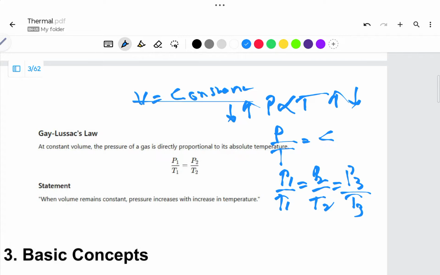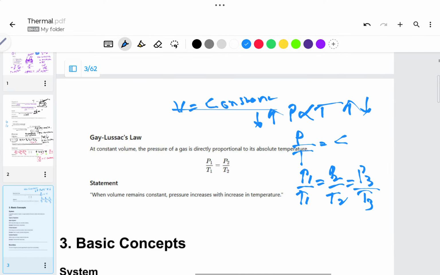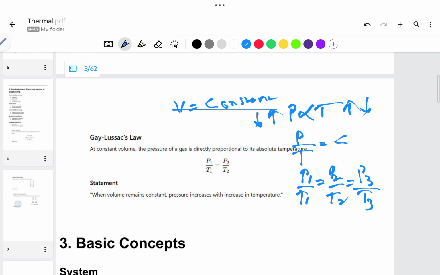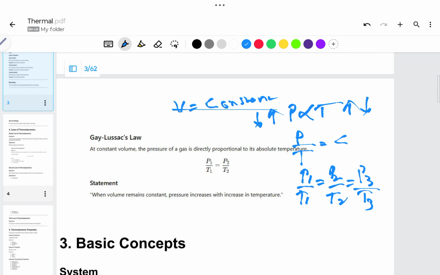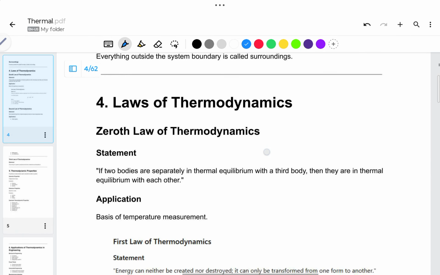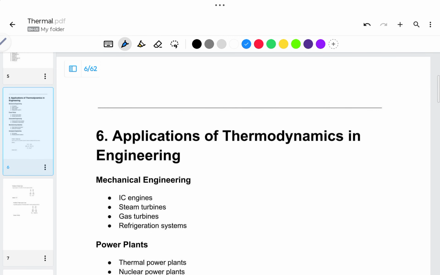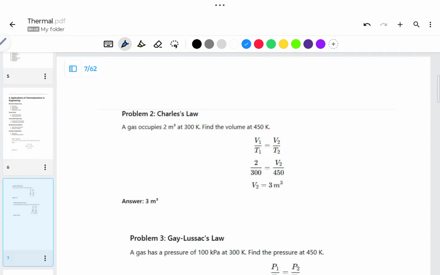Now, if we want to see some problems on this, let me explain some problem. A gas occupies 2 meter cube at 300 degree Kelvin. Find the volume at 450 Kelvin. So a certain gas is there, occupying some space.